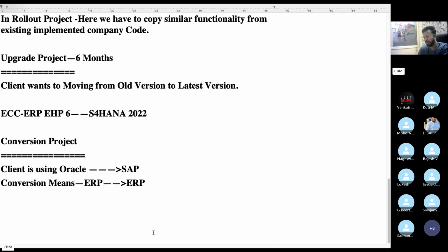ERP. This is called conversion projects. The client is using Microsoft Dynamics and wants to switch to SAP. That is a conversion project.